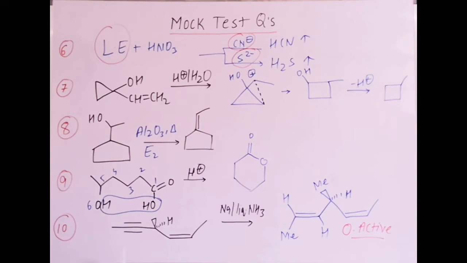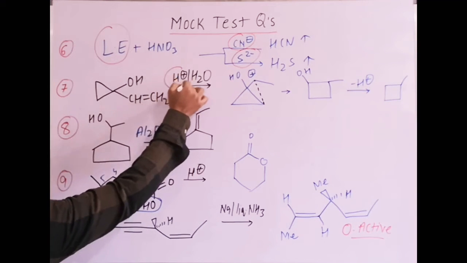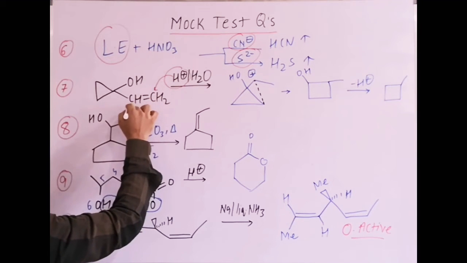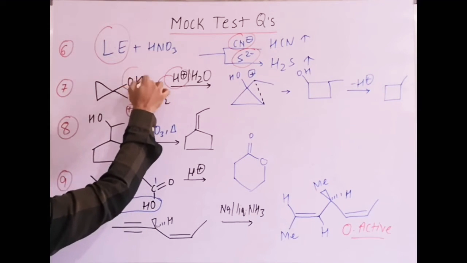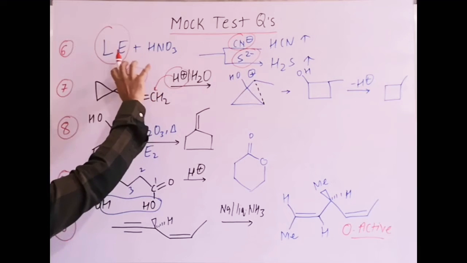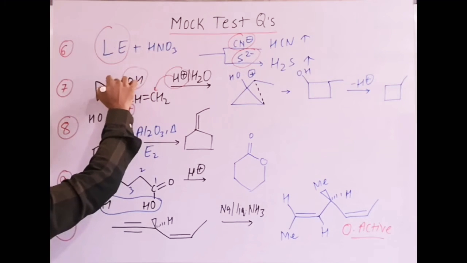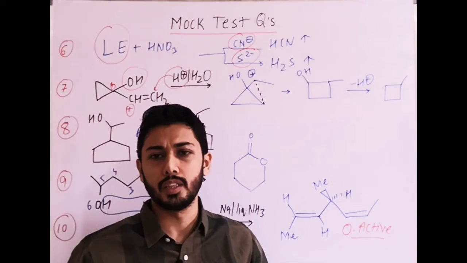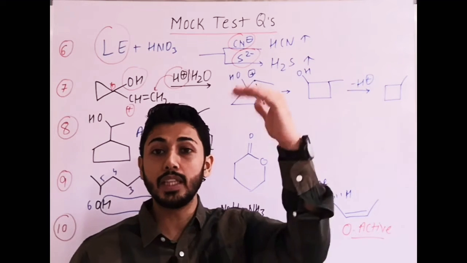Then question number 7. If you go by the options, you will understand that here H plus electrophilic addition takes place. H will go there, a carbocation is formed. Another possibility is that H plus will go there and water eliminates with plus charge, but that will not give any other feasible result. The point is the major product, judged by seeing the options.